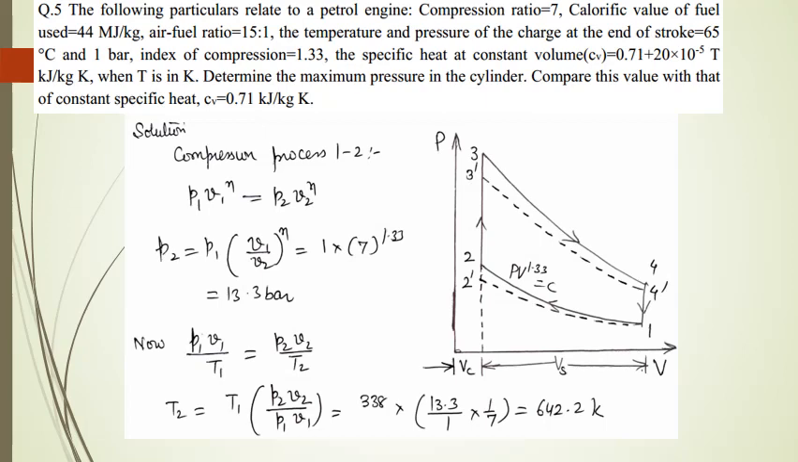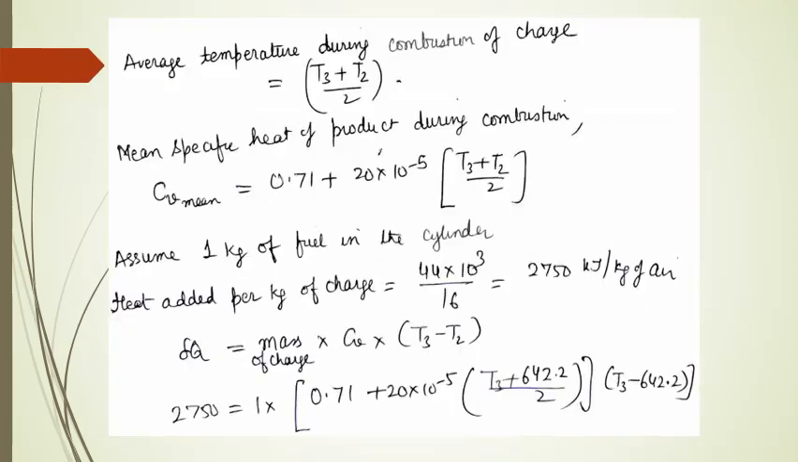Now the gas laws can be applicable for any state. So P1 V1 upon T1 is equal to P2 V2 upon T2. So this gives me the value of T2, which is coming out to be 642.2 Kelvin. Now the combustion is taking place from point 2 to 3.